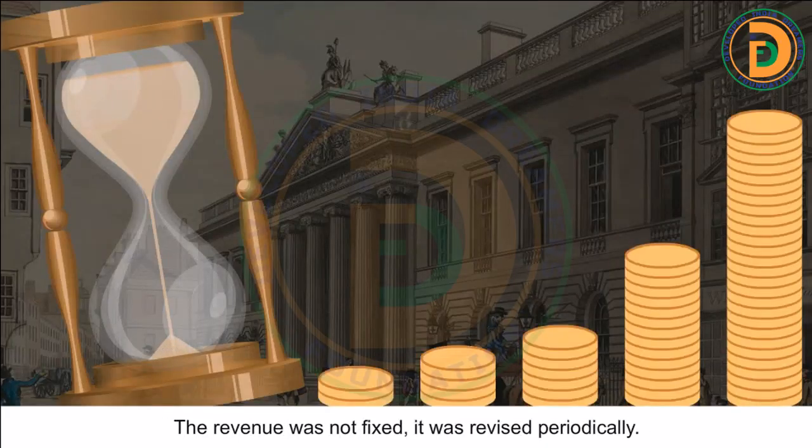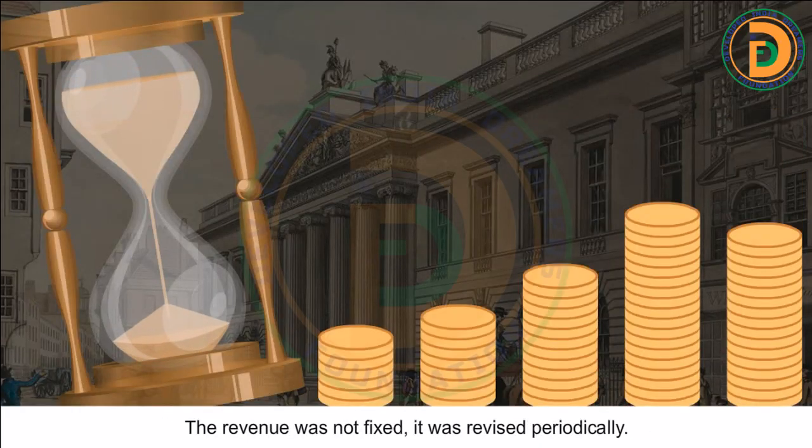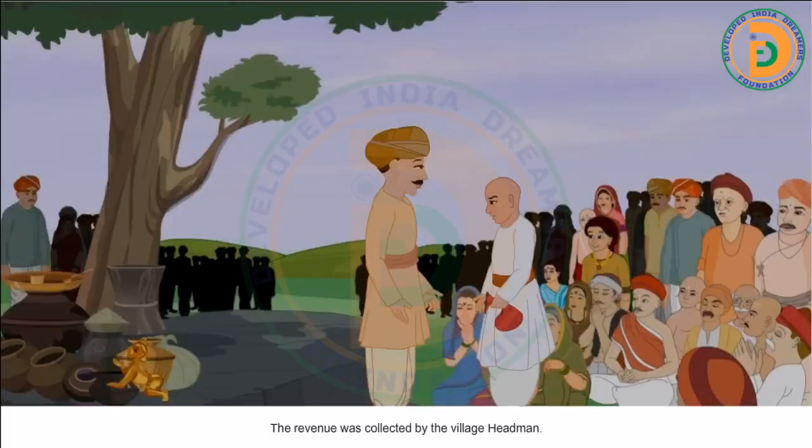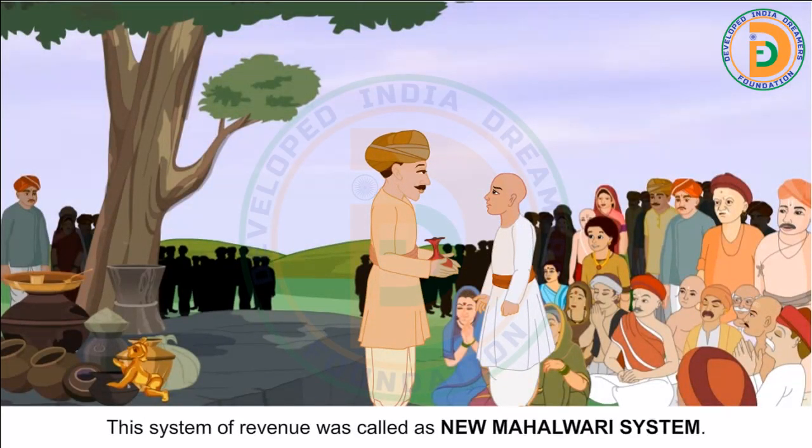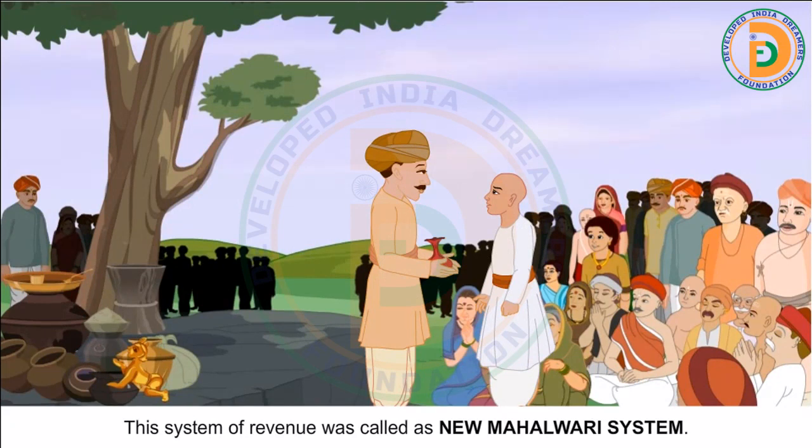The revenue was not fixed, it was revised periodically. The revenue was collected by the village headman. This system of revenue was called the new Mahalwari system.